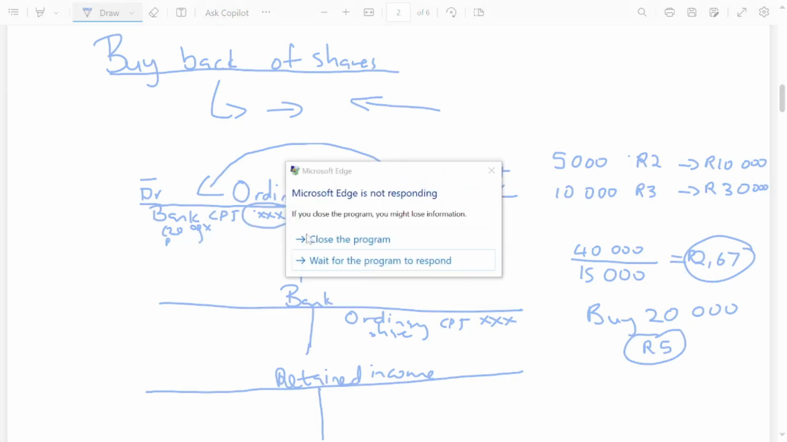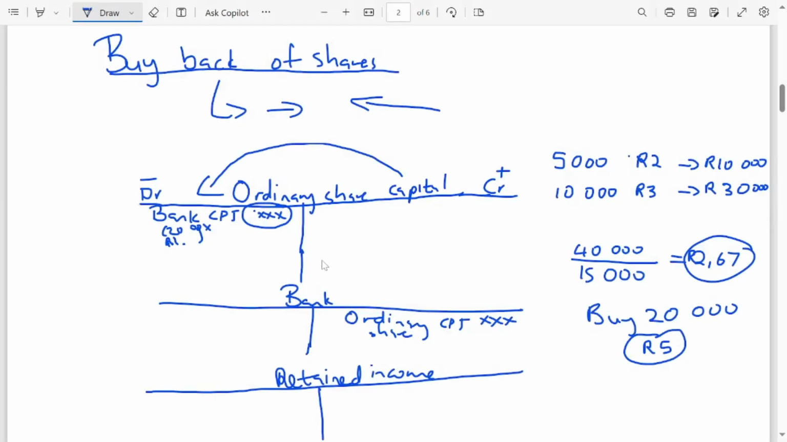So 20,000 multiplied by 2 rand 67 cents, which is going to be 53,400. So in the ordinary share, we use the average price, 2 rand 67 cents.